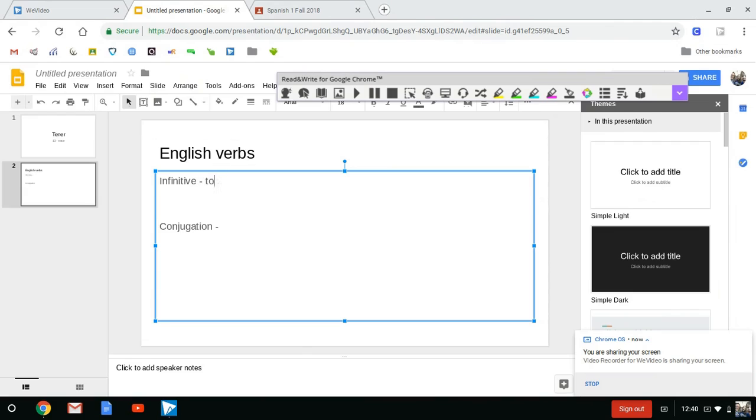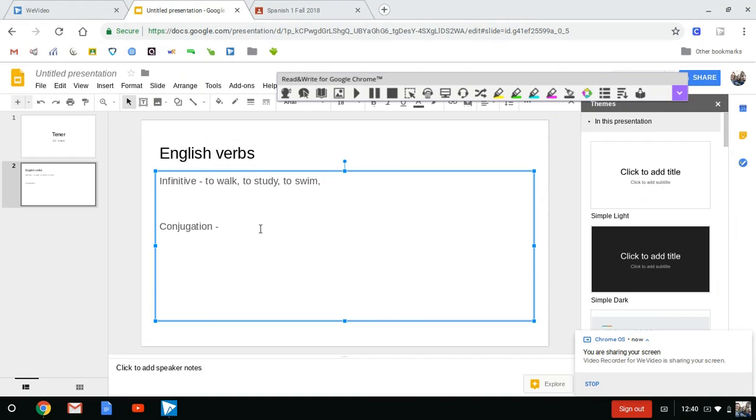It is to do something. So give yourself just some examples. To walk, to study, to swim, to breathe, to be, any of those. Those are infinitives. We don't know who is doing whatever it is. We don't know when this is happening. It is just to be, to walk.